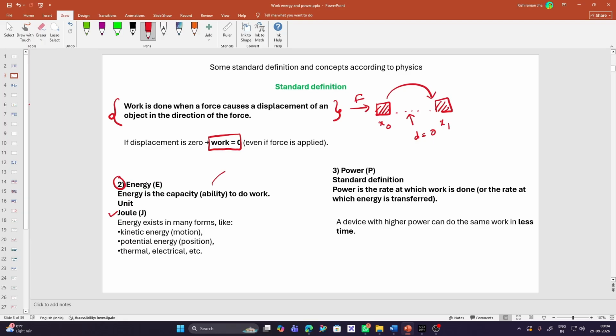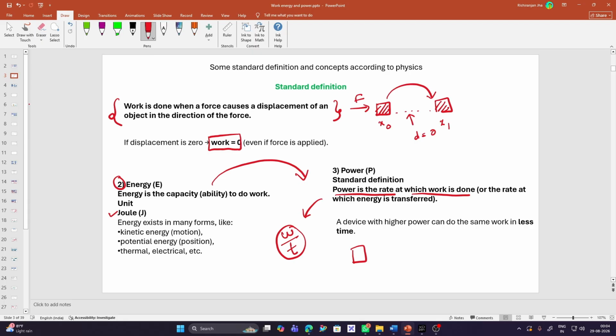Now let's jump to the standard definition of power. Power is the rate at which work is done. Simply, power is work done per unit time, or the rate at which energy is transferred. A device with higher power can do the same work in less time.